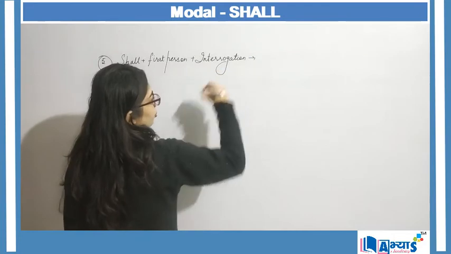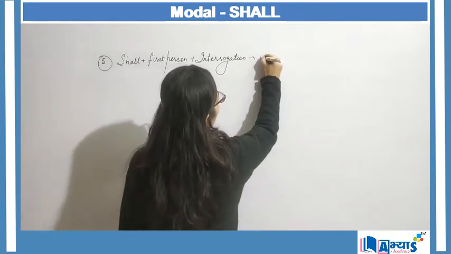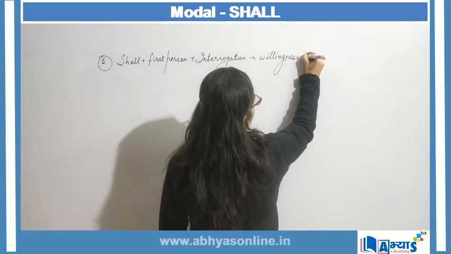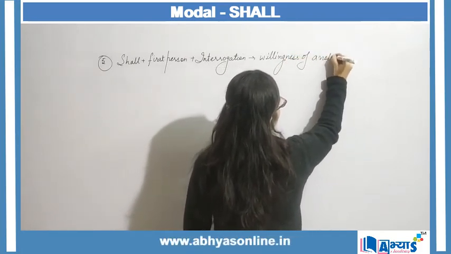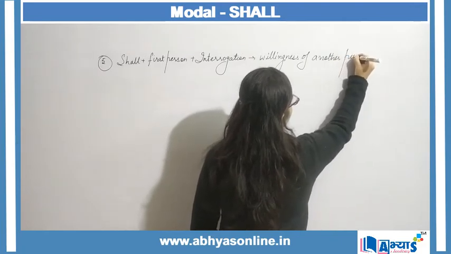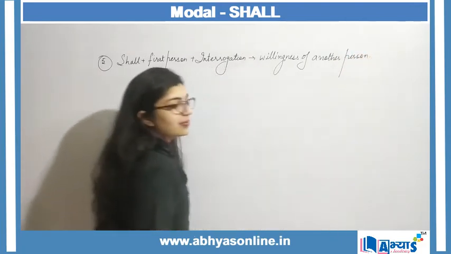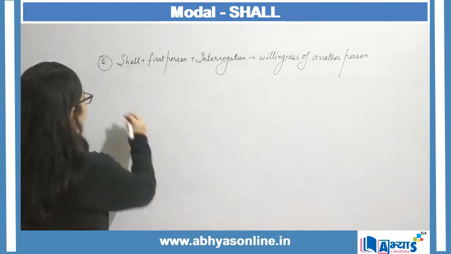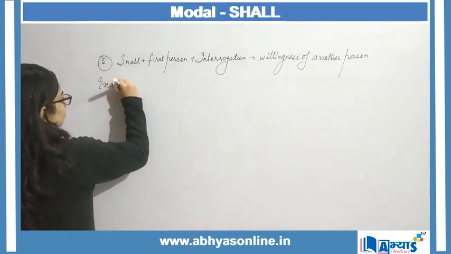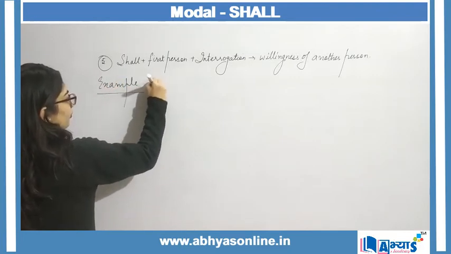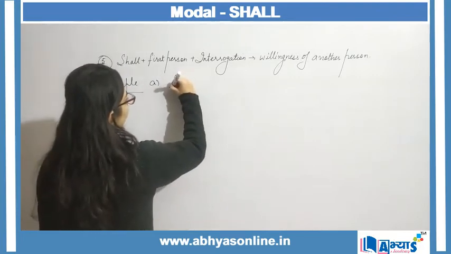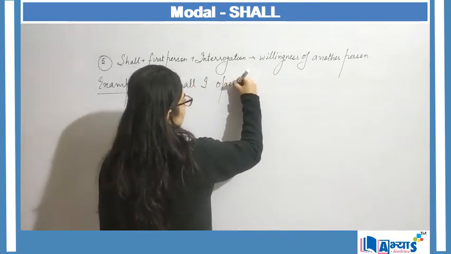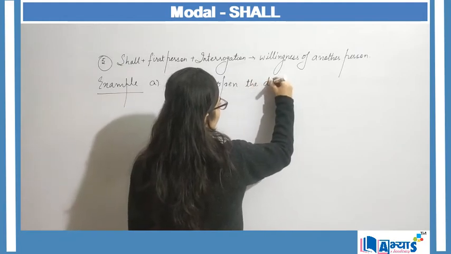It is used to express the willingness of another person. Here the first example can be, shall I open the door for you?